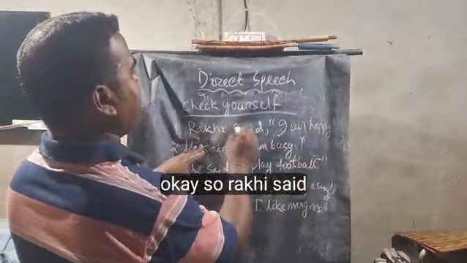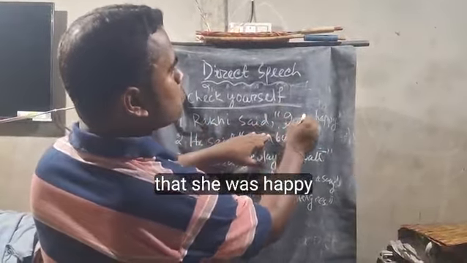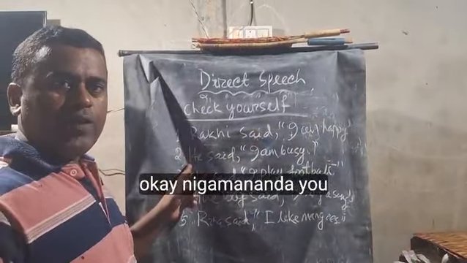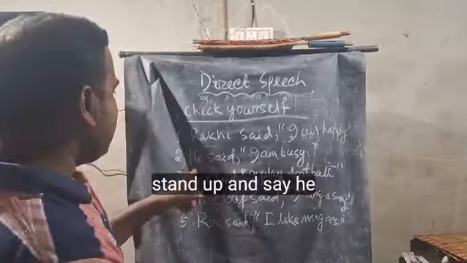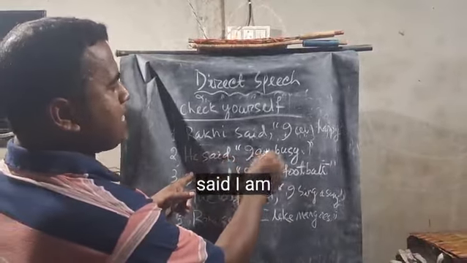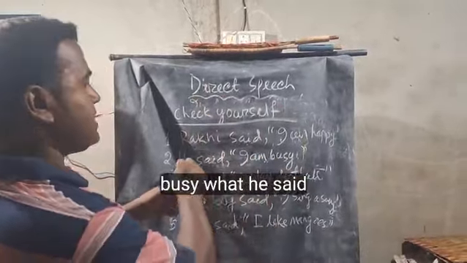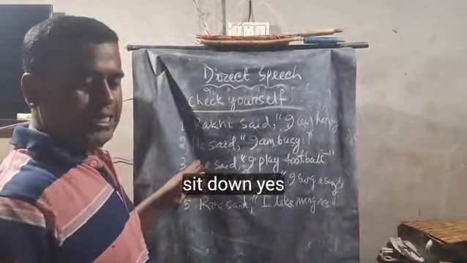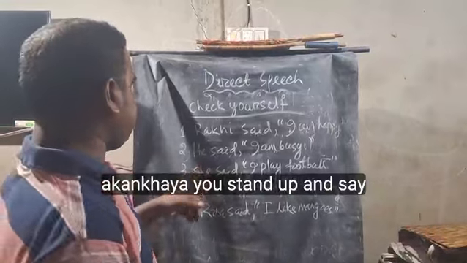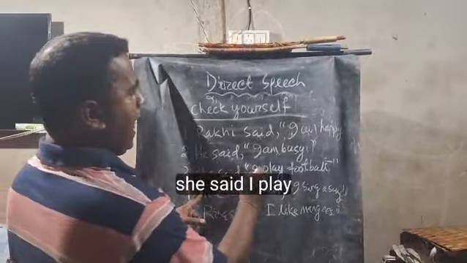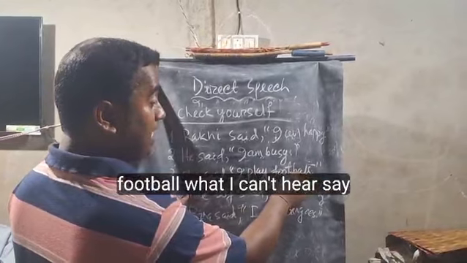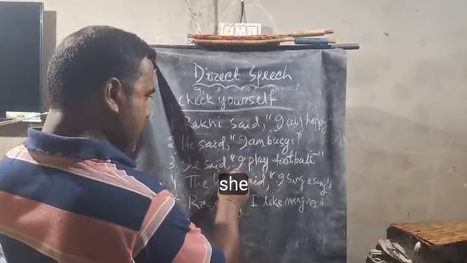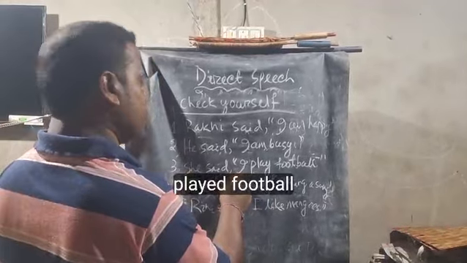Okay, so Rakhi said that she was happy. Good, sit down. Nigamananda, you stand up and say, he said, "I am busy." He said that he was busy. Good, sit down. Akanksha, you stand up and say, she said, "I play football." Say loudly. She said that she played football.